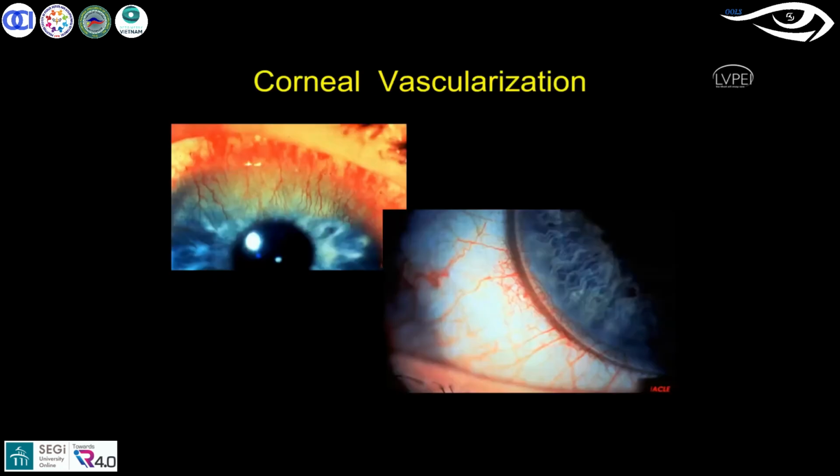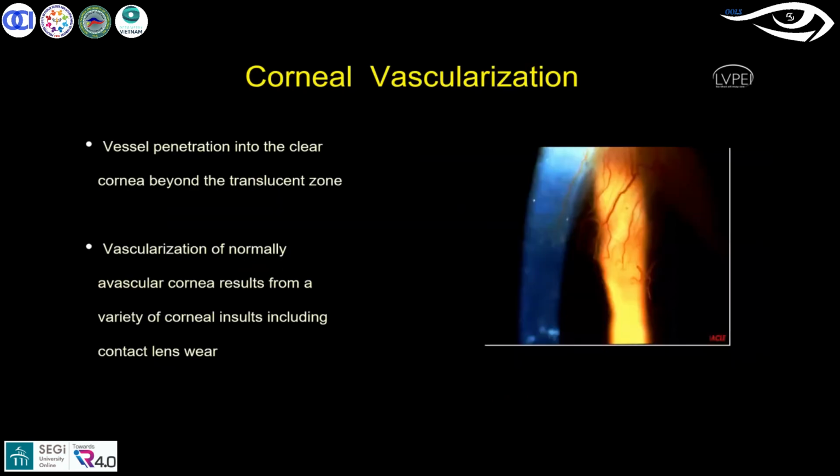Then moving on to another type of complication. This goes to the category of hypoxia-related complications. Here it is the complication called vascularization. This is also mostly asymptomatic. On clinical examination, you find the patient may not have symptoms, but how does it look? You see vessel penetration into the clear cornea behind the translucent zone. Vascularization, in a normally avascular cornea, results from a variety of corneal insults, including contact lens wear.